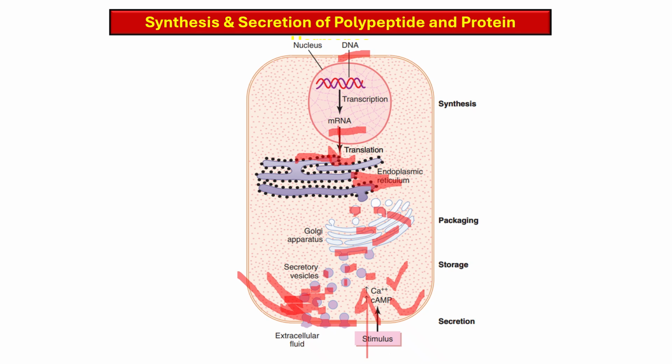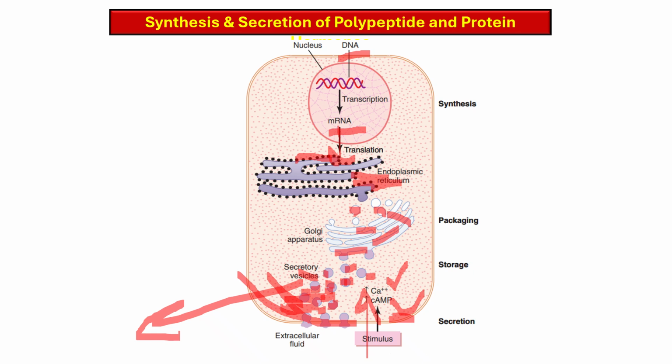These signals trigger the fusion of vesicles lying in the cytoplasm just beneath the plasma membrane with the plasma membrane, leading to exocytosis of these vesicles into the extracellular fluid, where the hormone enters the bloodstream.